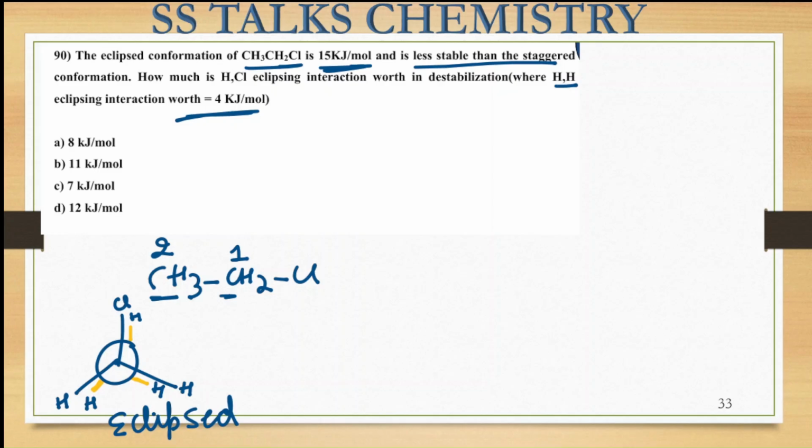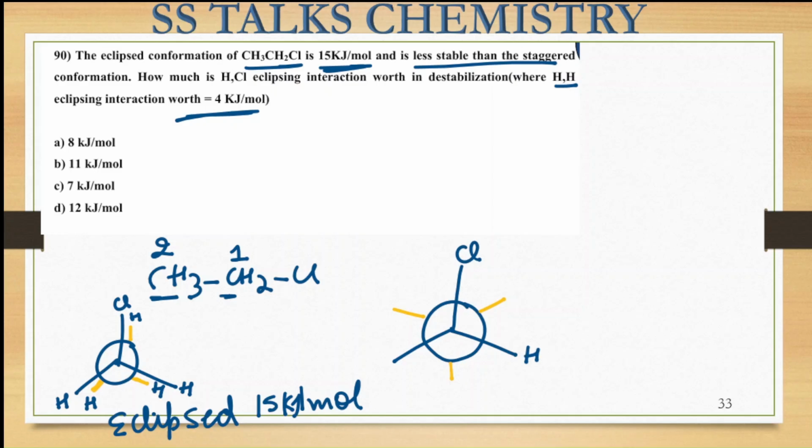So this is the eclipsed conformation, and they are saying that it has an energy of 15 kilojoules per mole. This is less stable than the staggered conformation. We already know that the eclipsed is less stable compared to the staggered one because of the torsional strain present in it. Now the staggered conformation of it we can also draw. The carbon positions will be the same, and the substituents will now be in the empty positions relative to one another. So on the front carbon there is chlorine, hydrogen and this hydrogen atom, and on the other carbon the hydrogen atoms are present like this.